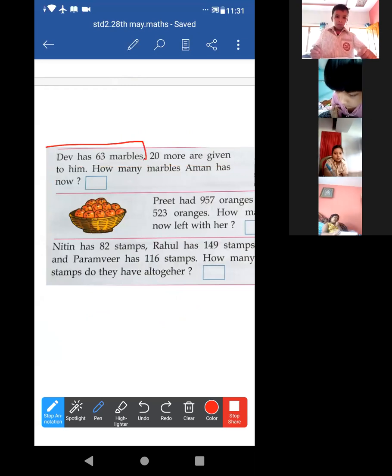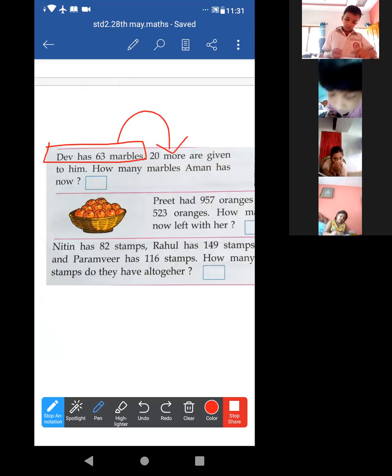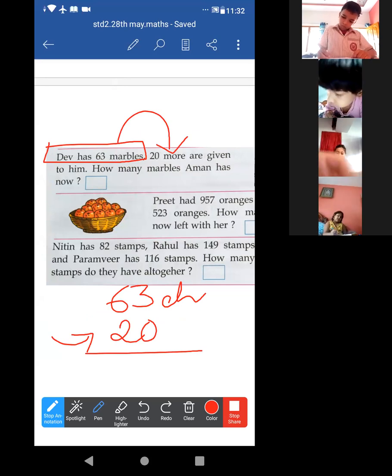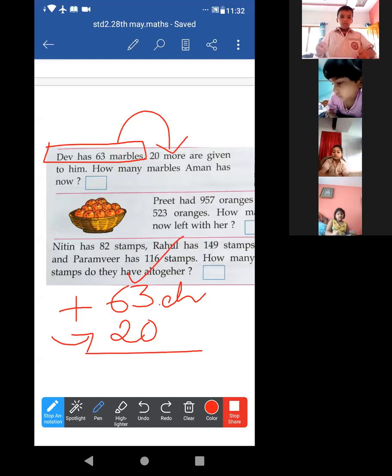Dev has 63 marbles, right? 20 more marbles are given to him. Suppose you have 63 chocolates, right? And I have given you 20 extra chocolates. Total, how many chocolates do you have? This plus this, just normal addition. Yes. Total this one.